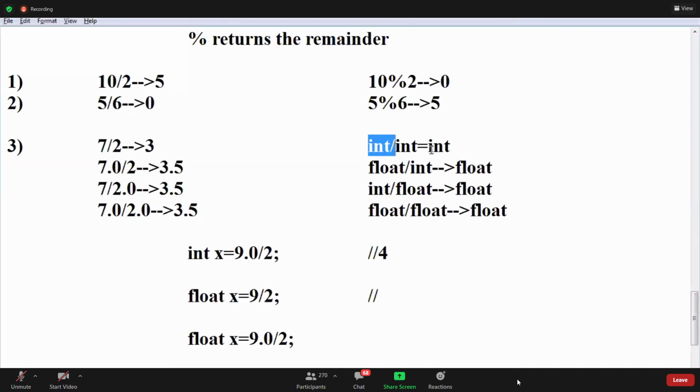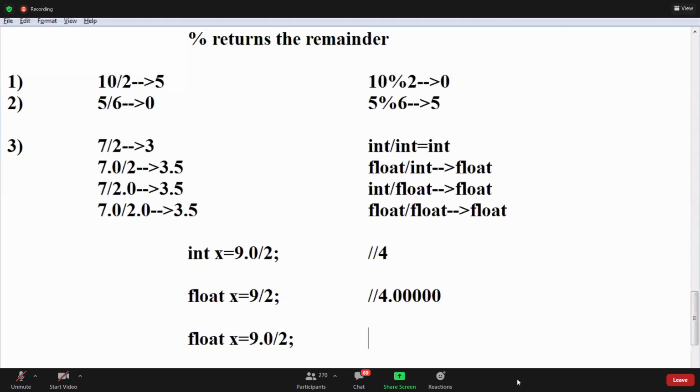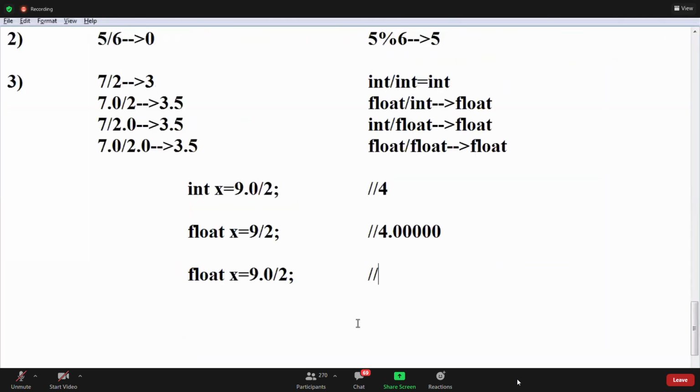Int by integer gives only an integer, but you are storing it in a float; that is your fault. 9 by 2 is 4, and we are storing it in a float x. If you store 4.0, it takes. Now this value, 4.5. I think you understood, right?